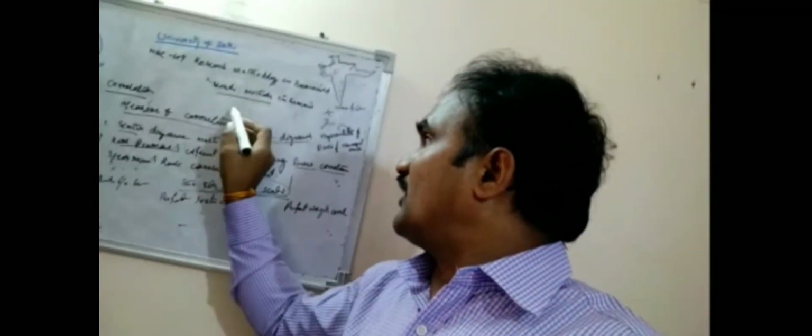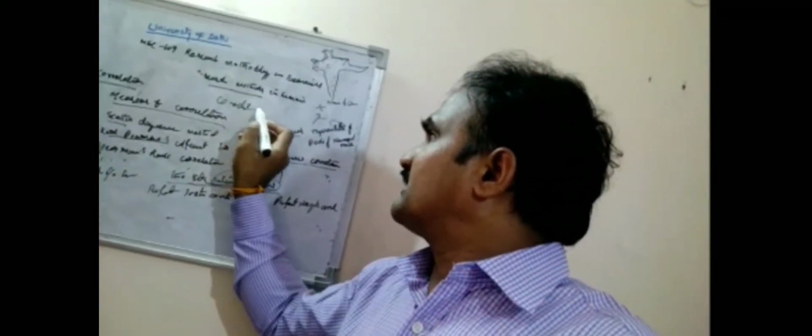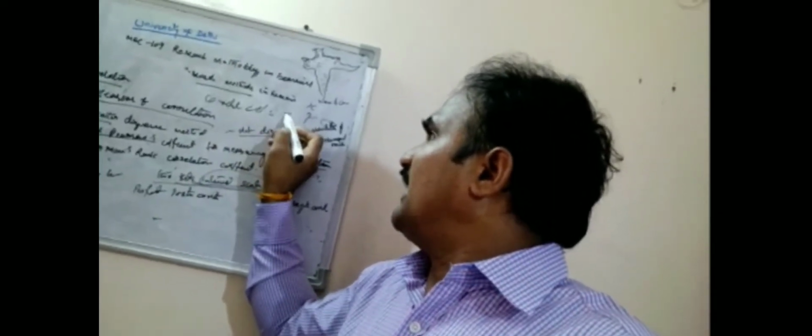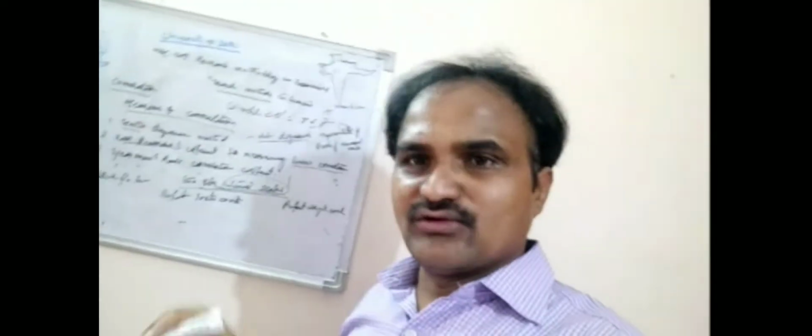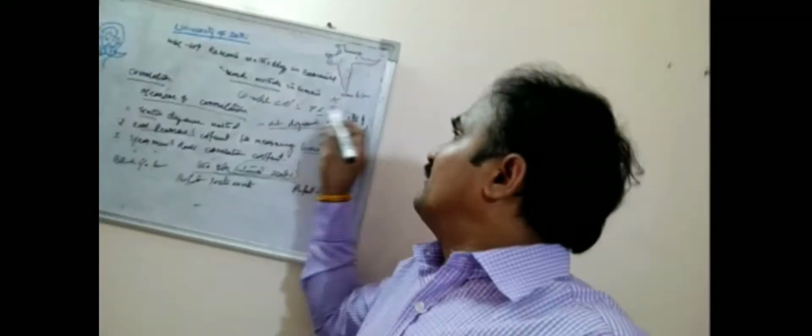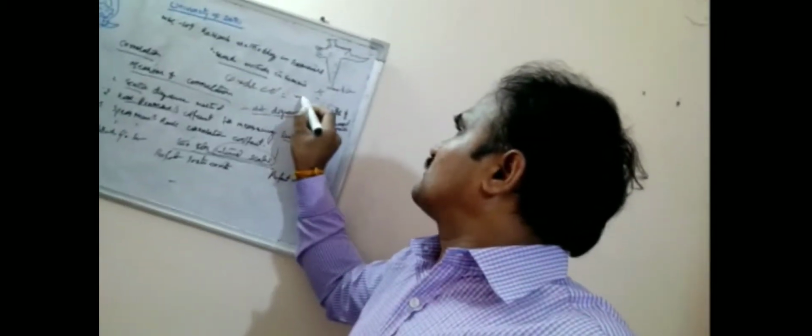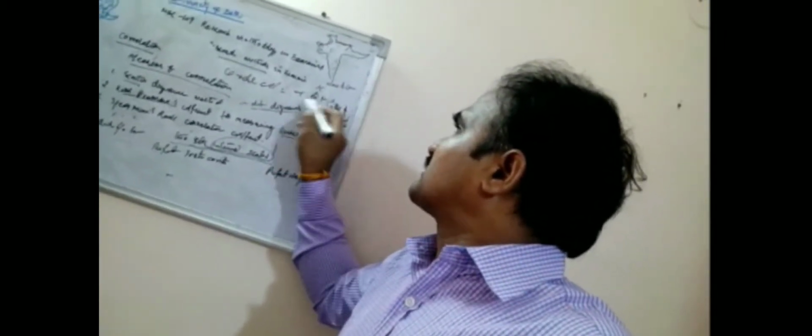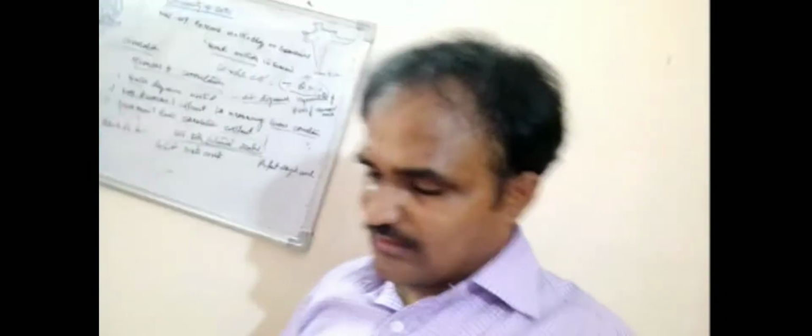Generally, the correlation coefficient r is always between minus 1 and plus 1. According to the values, you can divide whether it is a positive correlation or a negative correlation.